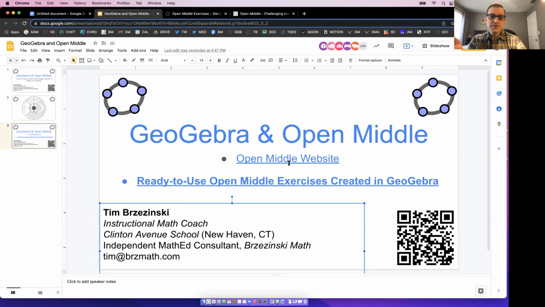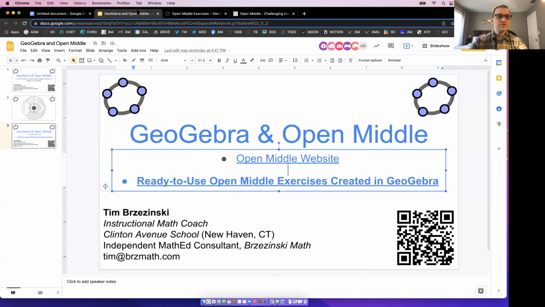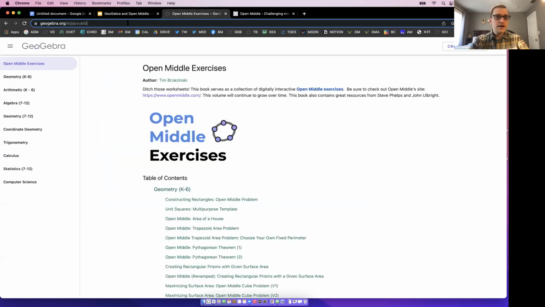But again, I try to let GeoGebra be a means to engage the kids. A lot of the Open Middle problems that you'll see are on the Open Middle site, but I just made digital versions of them so that I could see student thought process in real time. All right. So right here, I'm going to go to the ready to use. And if you just joined, I'll drop the direct URL link to where we're going right in the chat. So it's easier for all of you.